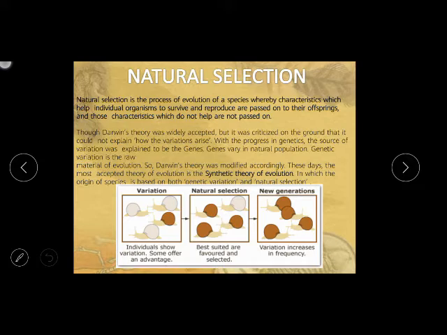So if it will not see, then what will happen? Other organisms will kill it. Then the brown color ones will increase, more and more brown color will increase, and the new generation will come. That is, after some time only the brown color generation will be there, and the white color one will have vanished from the earth.